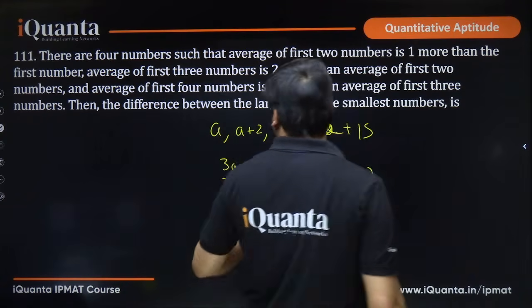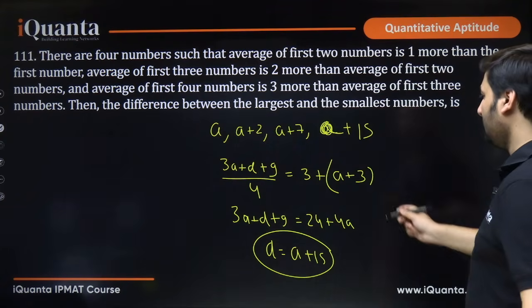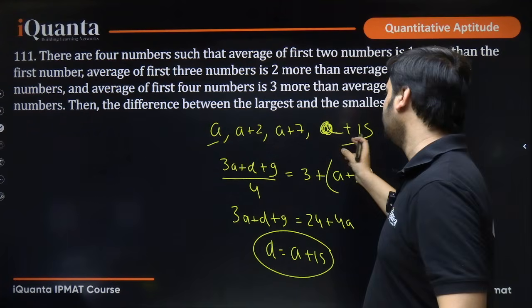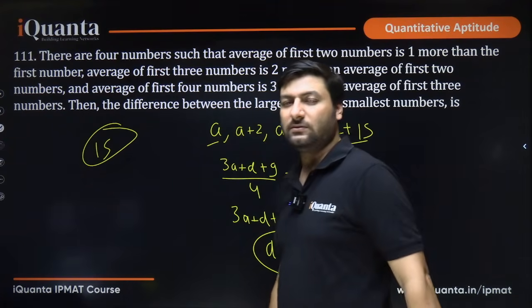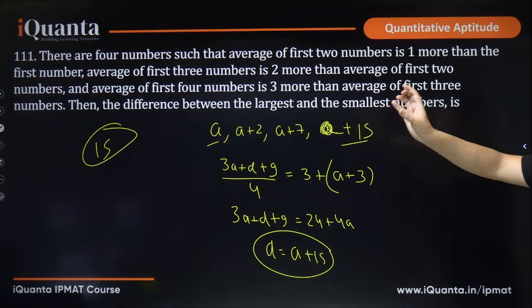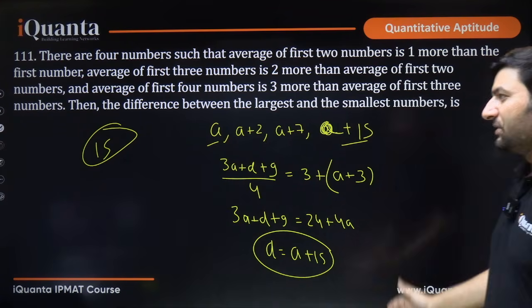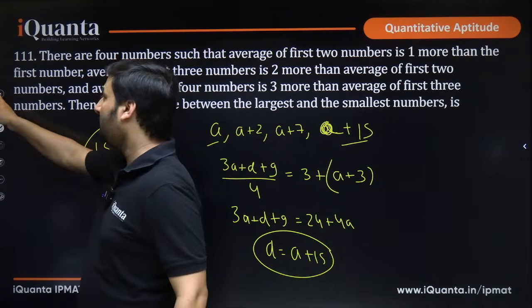What do we need? The difference between the largest and the smallest number. This is the smallest, this is the largest. a plus 15 and a have a difference of 15. 15 is my answer. I hope this is clear. So when some average question comes like this, where equations are interrelated, try to minimize the number of variables.